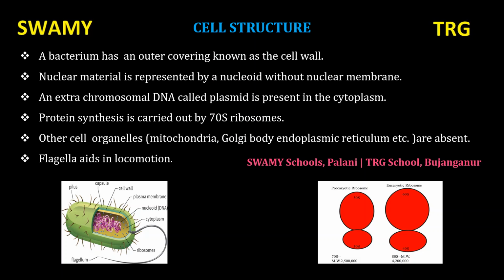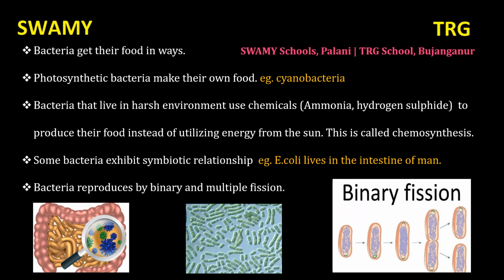Flagella aids in locomotion. Flagella is a locomotory organ which helps the bacteria to move from one place to another. Bacteria get their food in many ways. Bacteria live everywhere, so they get their food in many ways.